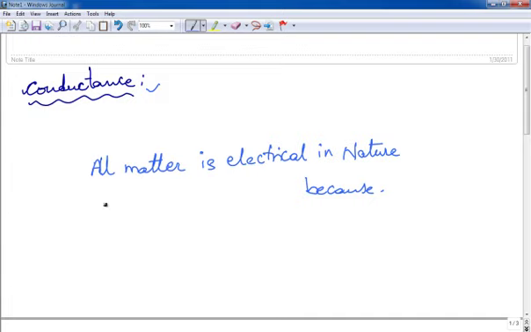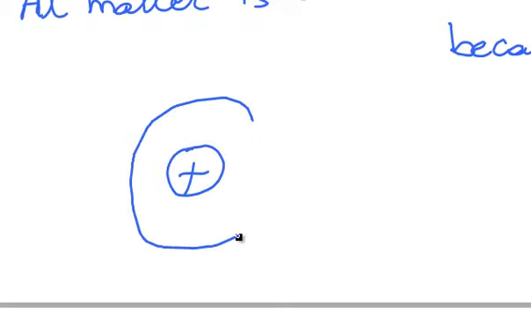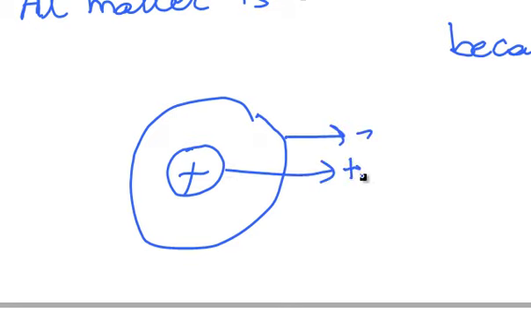As we all know, all the matter in the universe is electrical in nature, because an atom consists of a positively charged nucleus surrounded by an electronic cloud which is negatively charged. So an atom itself consists of positive and negative charges. Every matter is made up of atoms, so we can say that a matter is electrical in nature.